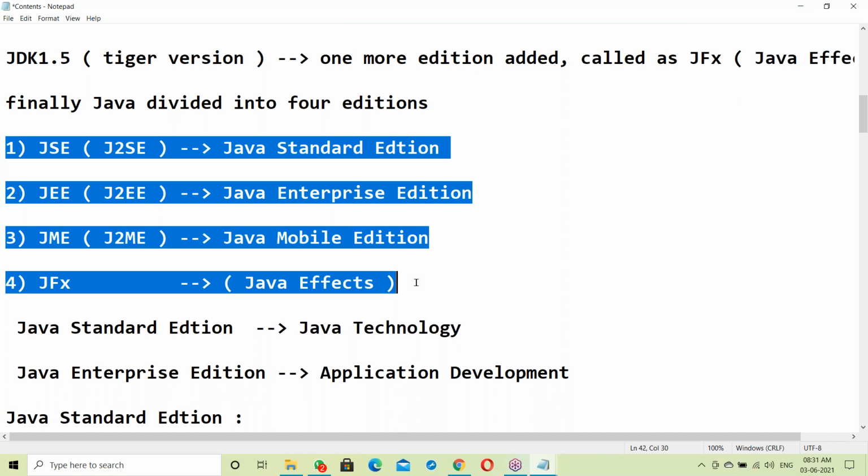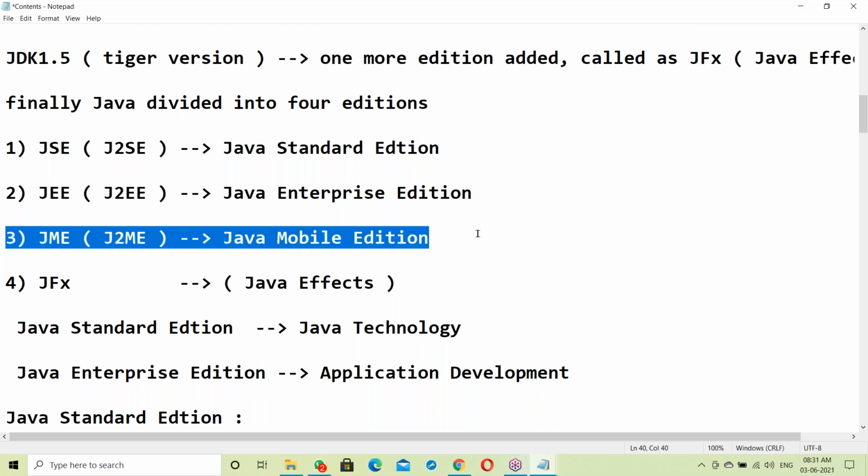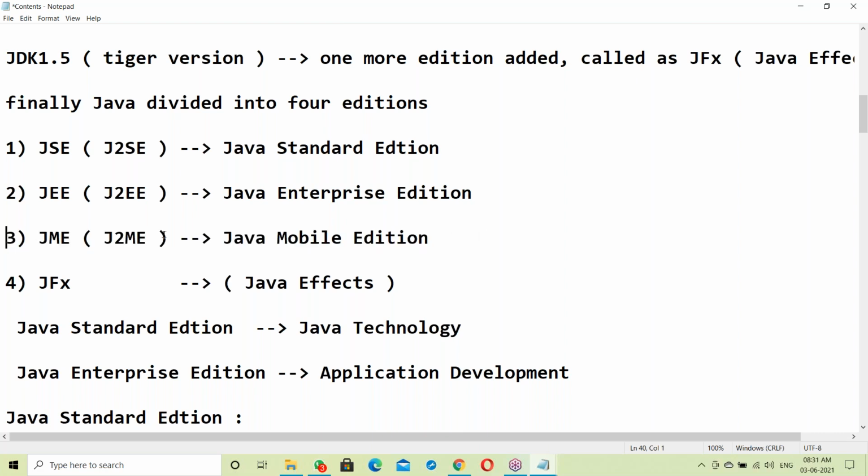Out of these, in the mobile area, Java may not be suitable. Mobilization is there, but Android is the best suited for mobile applications.